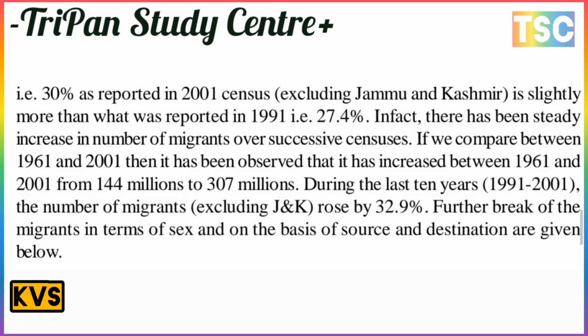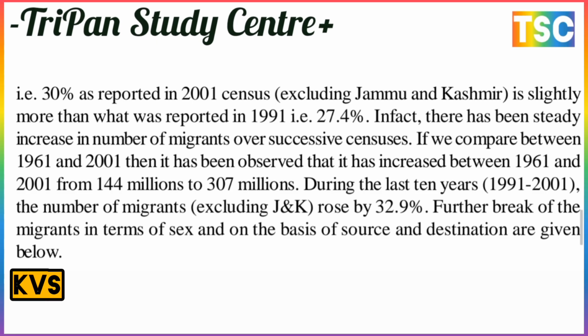The census, excluding Jammu and Kashmir, shows a higher figure than what was reported in 1991, which was 27.4%. In fact, there has been a steady increase in the number of migrants over successive censuses. If we compare 1961 and 2001, it has increased from 144 million to 307 million.